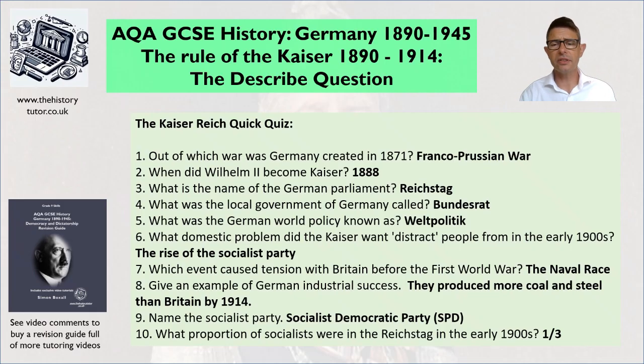What's the name of the German parliament? So that's the Reichstag, and you should know that the Reichstag was a discussion group. It was a bunch of political parties all elected, but they couldn't create laws. They discussed and amended laws that the Kaiser decided upon.